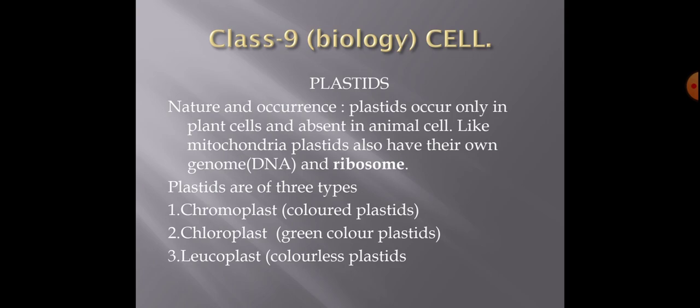Students, plastids are found only in plant cells. They are absent in animal cells. Plastids have their own genetic material like mitochondria. Students, sometimes an examiner may ask you, name two cellular organelles which have their own genome or genetic material. And these two cellular organelles are mitochondria and plastids.